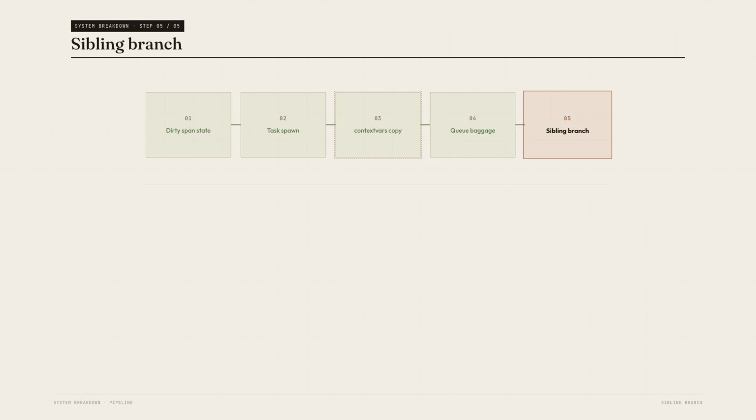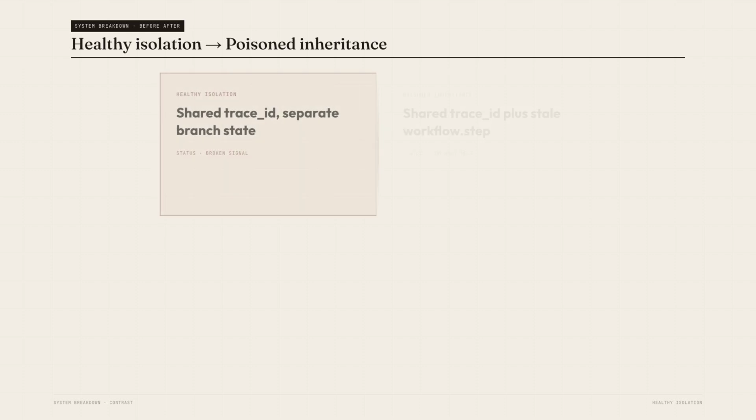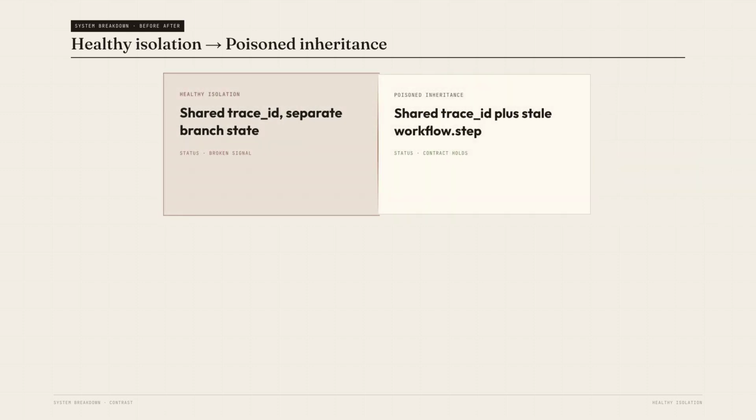None of those mistakes look dramatic in code review. They look like normal propagation, but propagation without a boundary is how sibling state becomes shared state. Healthy branches share only the parent request and trace lineage. They do not share mutable workflow state.